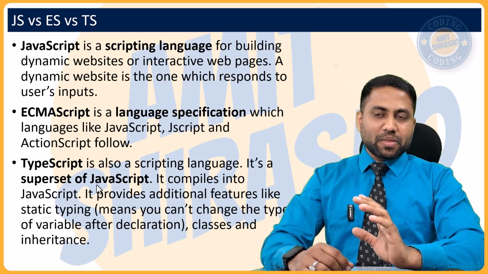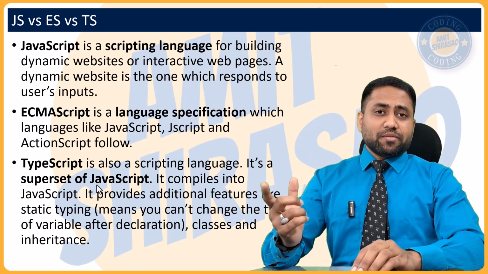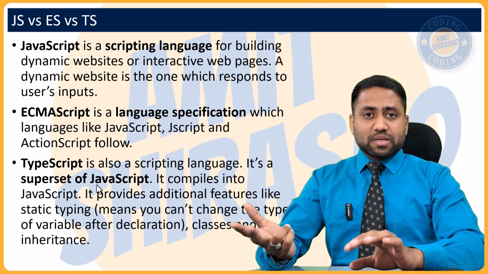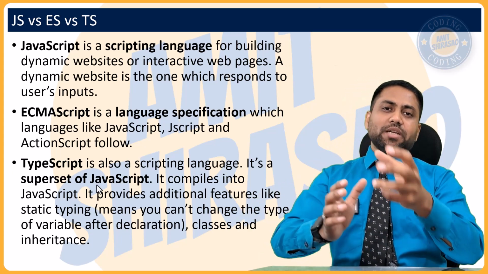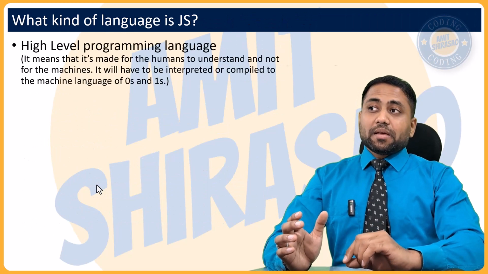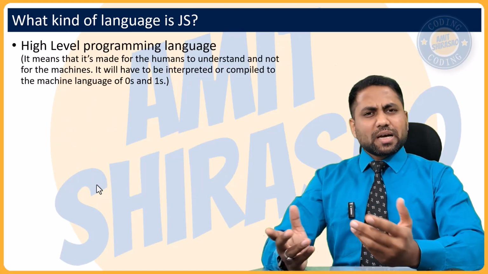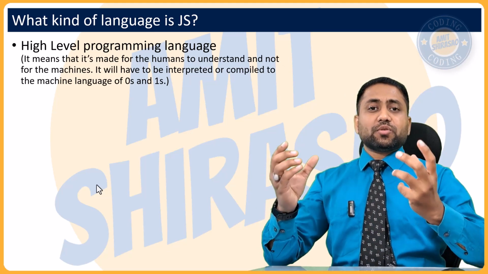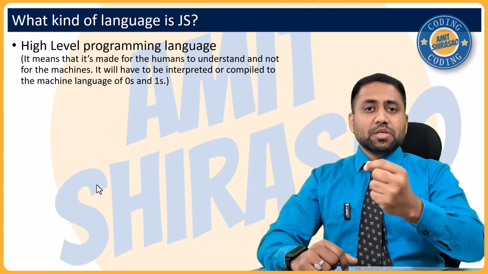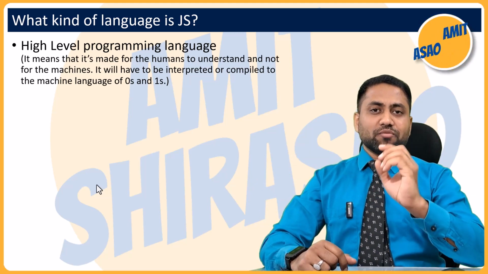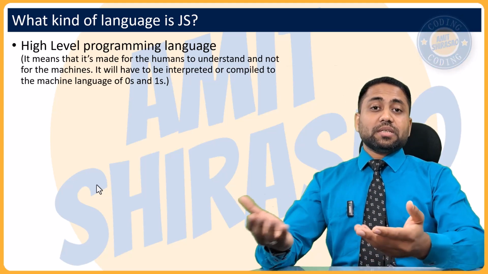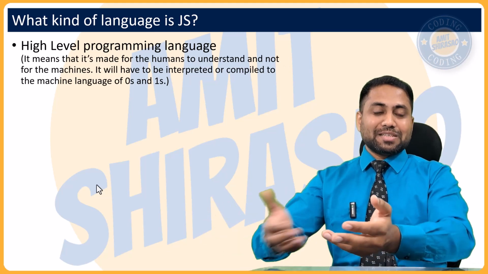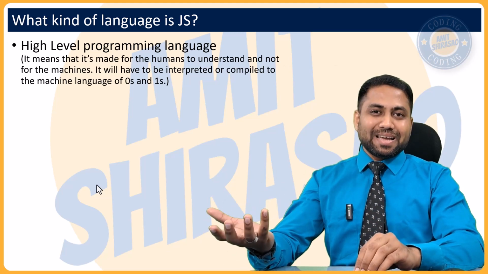Okay, so to summarize, JavaScript is a language, ECMAScript is a standard language specification, you can say, and TypeScript is a language which can be compiled into JavaScript. Now, what kind of language is JavaScript? First of all, it is a high level language. What is a high level language? High level language means a language which is understood by human beings. Low level language means machine code, means binary, means zeros and ones, which only machines can understand. So this is definitely a high level language because it is mostly like English, and that's why human beings can understand it.